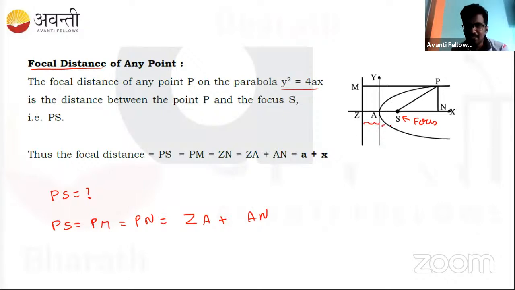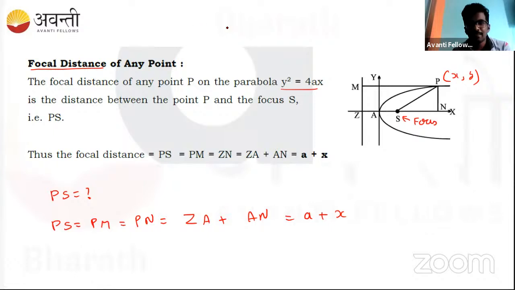This distance is the same as this focus distance, so we can call it A. Up to here, we do not know what that is. If we call the point x comma y, then this is the x coordinate that we want to find. If they give any point, x and y will be given. So if we take the x coordinate of that, that will be the answer. Just as simple as A plus x.